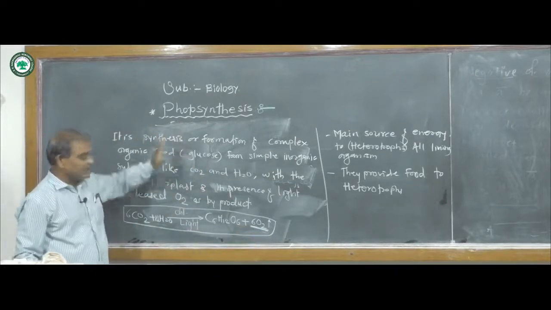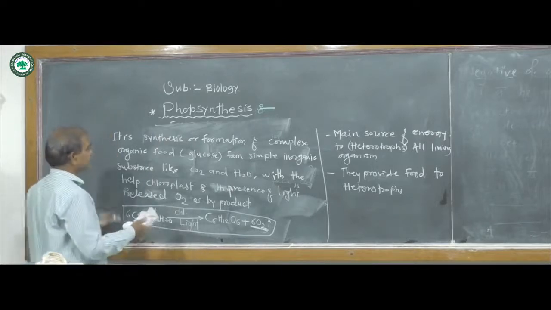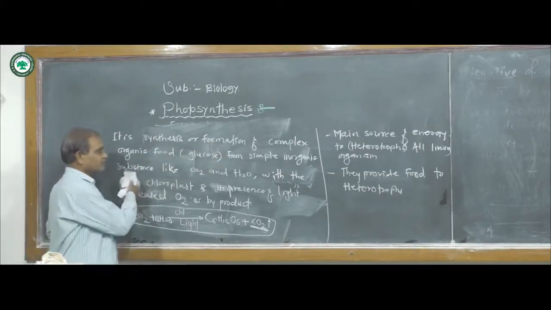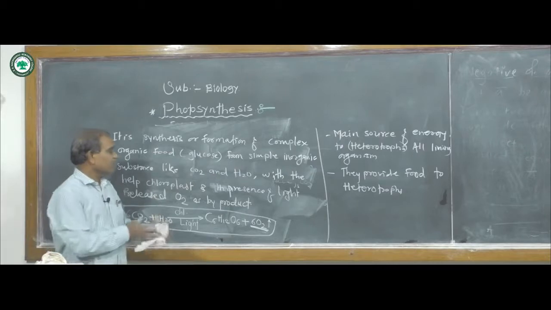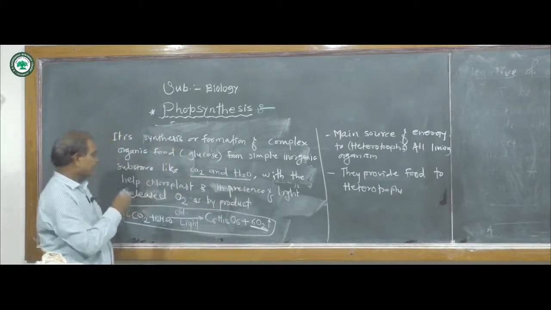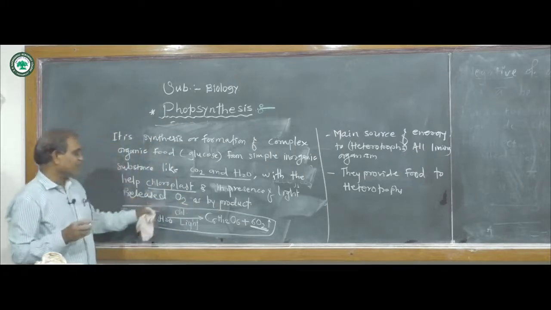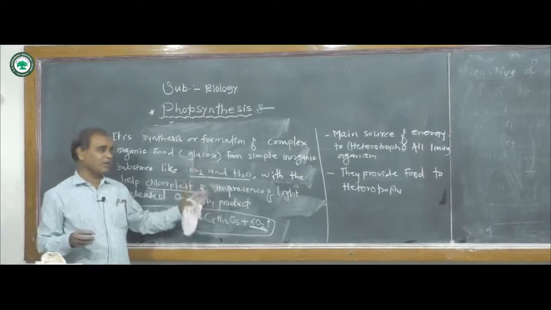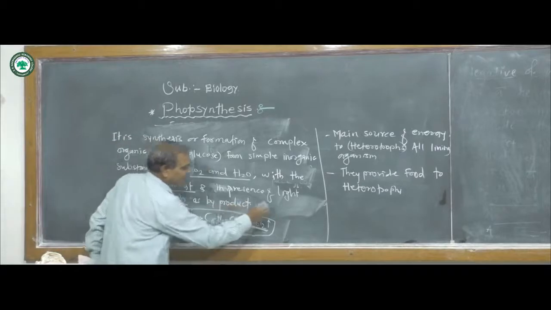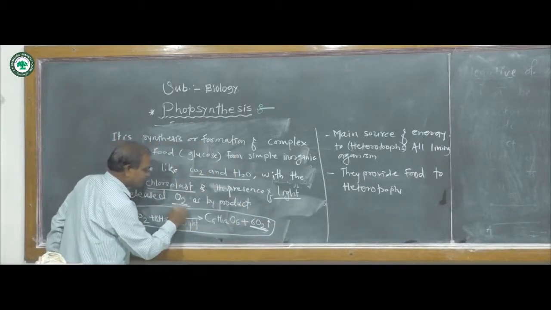Okay. Now this is the simple definition. Photosynthesis is the synthesis of complex organic compound from simple inorganic substances like carbon dioxide and water, the raw materials, with the help of chloroplast, in presence of chlorophyll pigments like chlorophyll A, xanthophyll, carotenes, then in the presence of light, and it releases oxygen into the atmosphere.